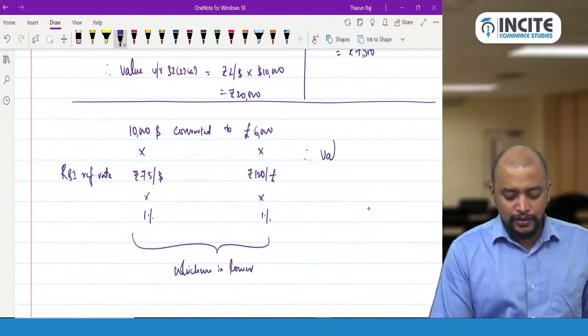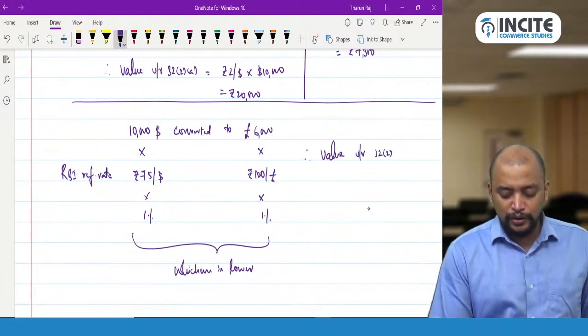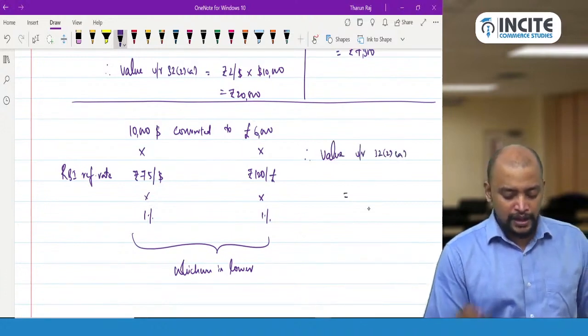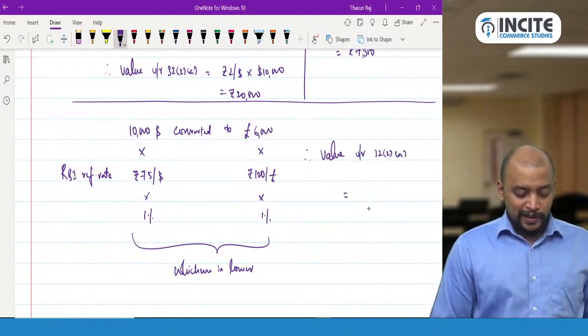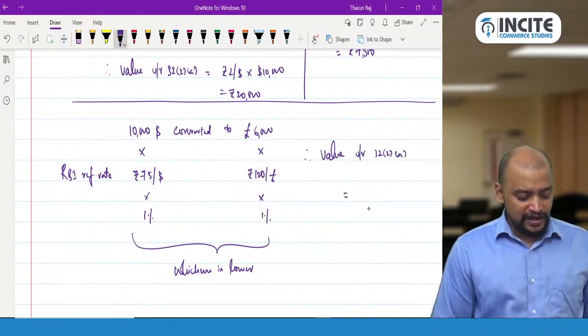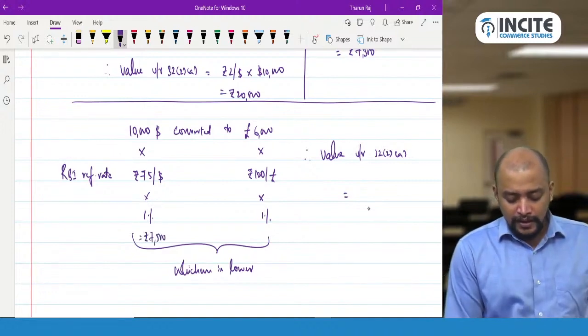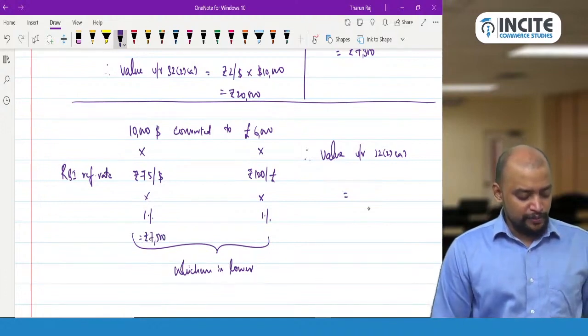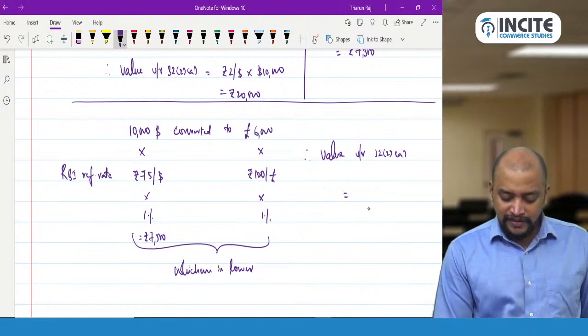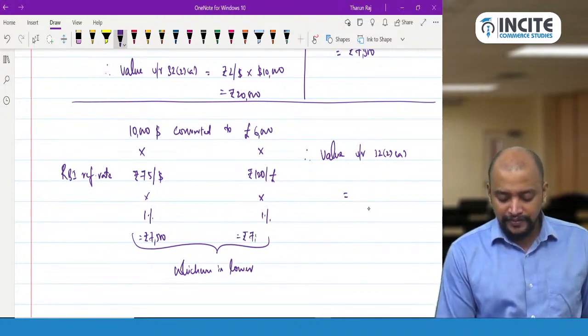Therefore, value under Rule 32 sub Rule 2A equals to, see this, what will be taken? 10,000 into 75 into 1%, that is 7,500. Whereas here 6,000 pounds into 120 into 1%, so 7,200.